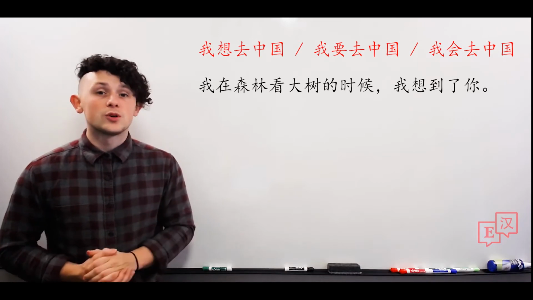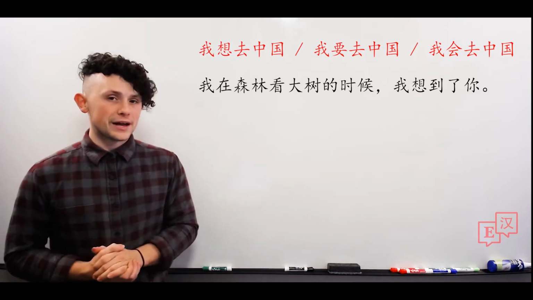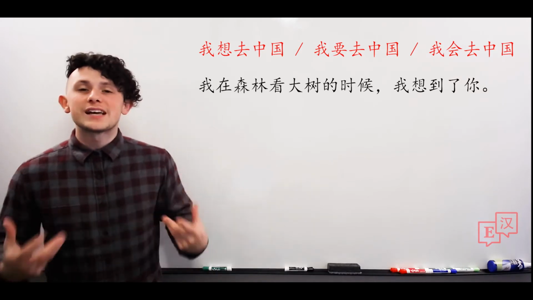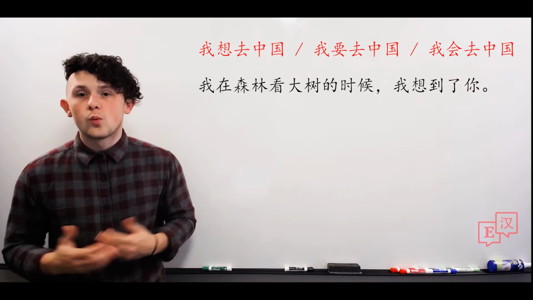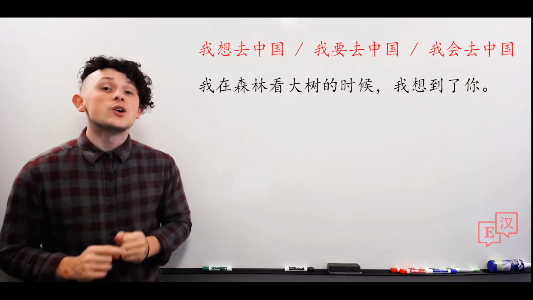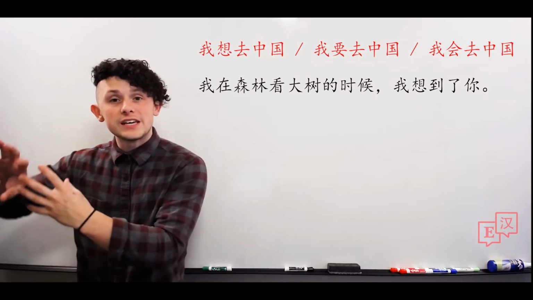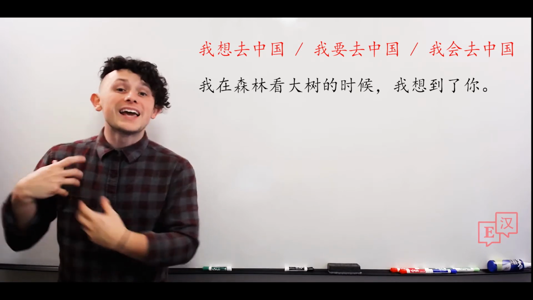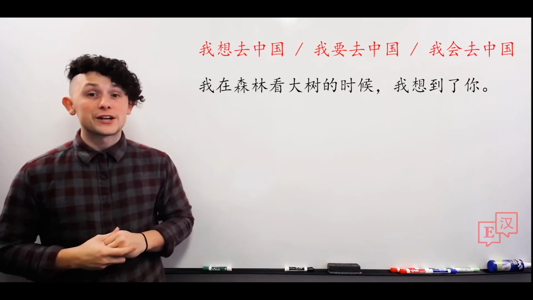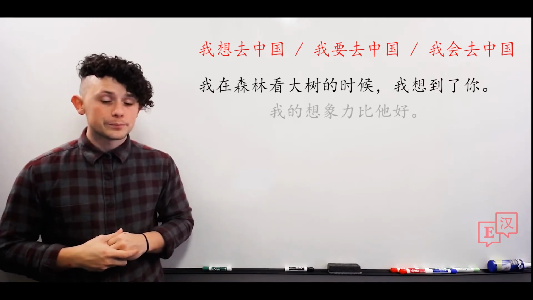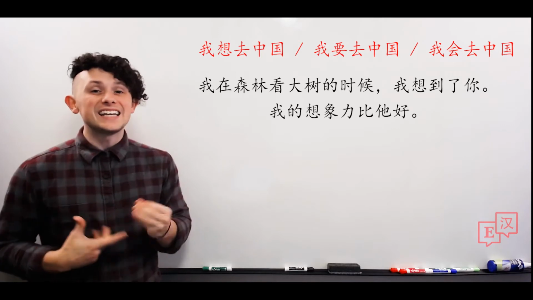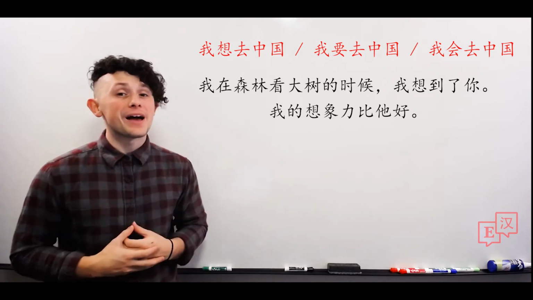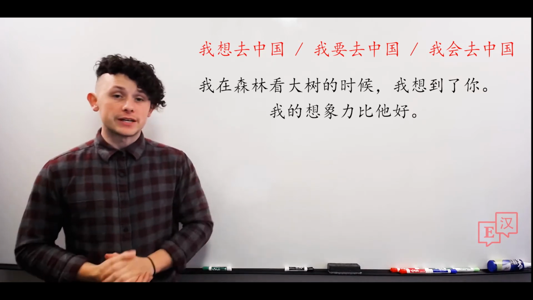Another common usage of 想 is in the phrase imagination. 想象, or the ability to imagine. 想象力. Now remember, in English, these are the same idea. We just say imagination. His imagination is great. What an imagination. In Chinese, we will differentiate between kind of the space where imagine happens, right? The imagination, and your actual ability to imagine. So an example, 我的想象力比他好. My ability to imagine, or my imagination, is better than his.